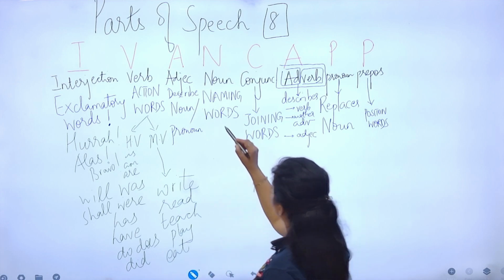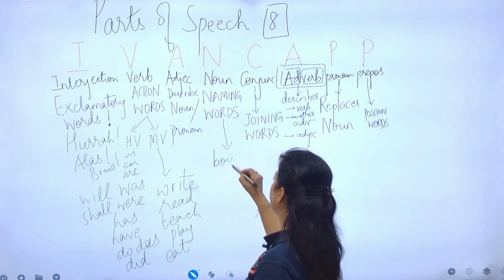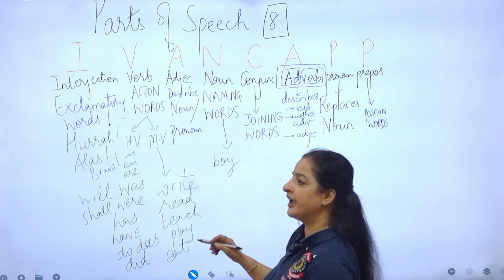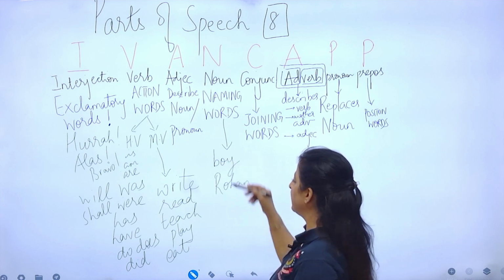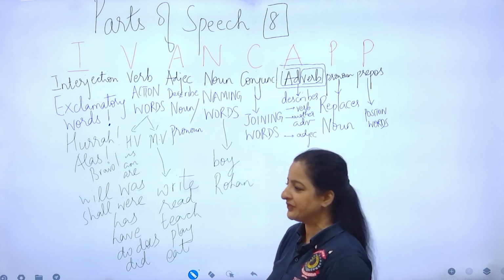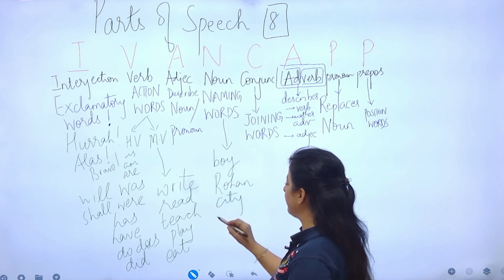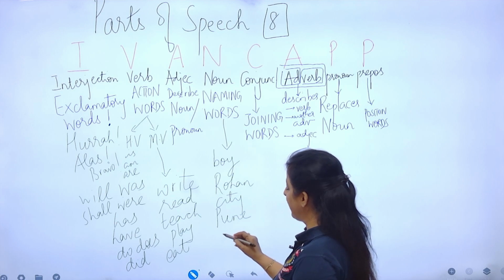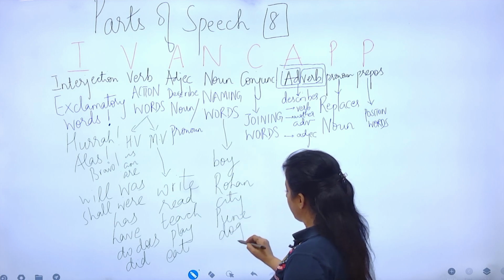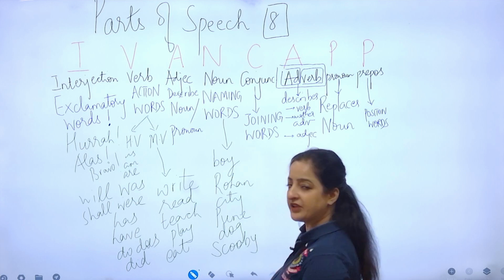How about noun now? Let's say person, I go for boy. Then the name of the person, you can write Rohan. Common noun, proper noun, that way. Similarly, place, I write city. I can even write the name of the city, Pune. Person, place. Then we have animal, dog. I can even write the name of the animal, Scooby. So dog is a common noun.